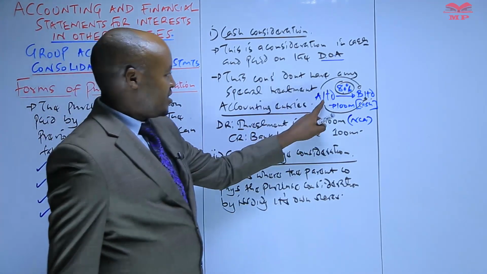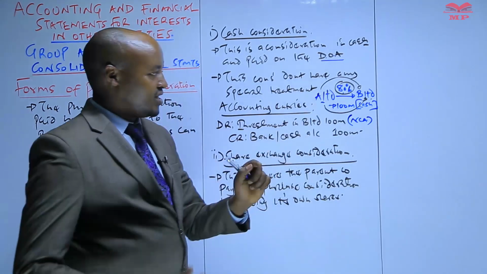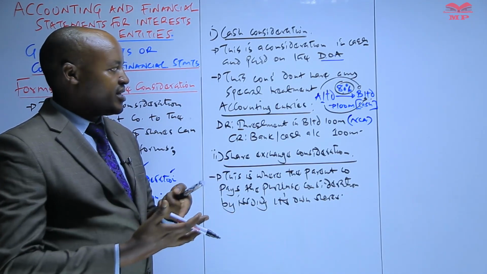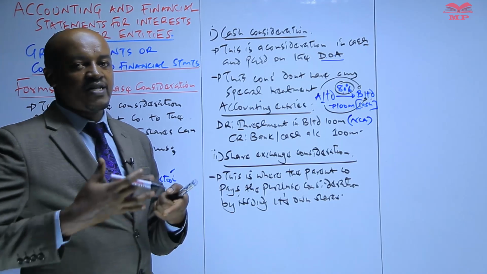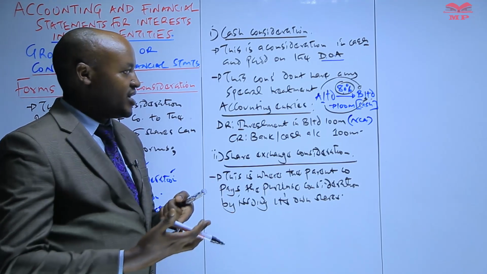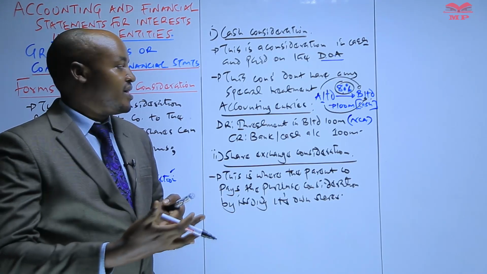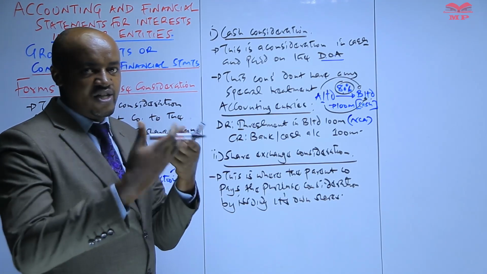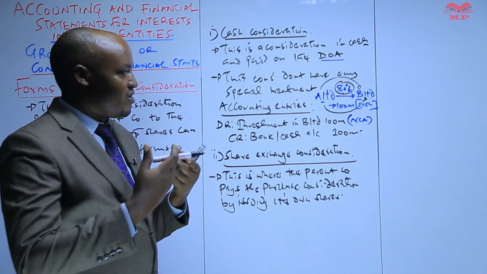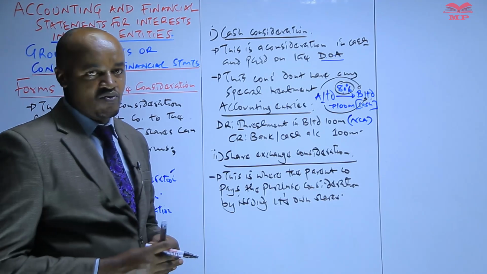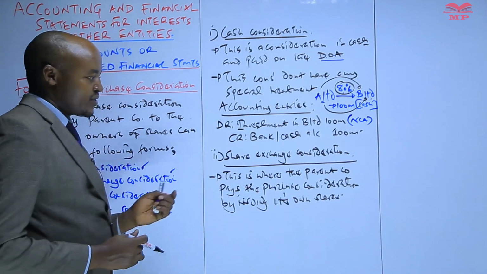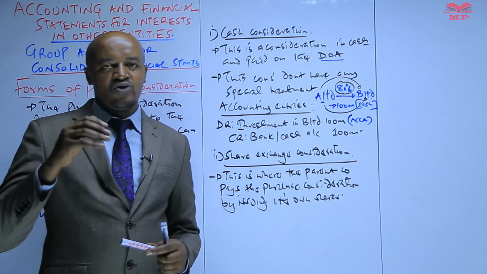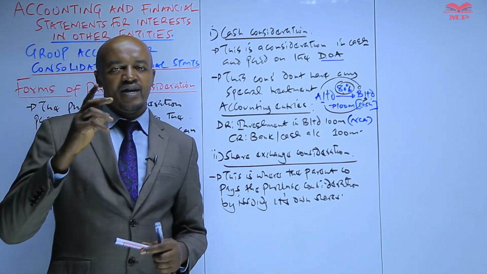So the parent company, for example, will acquire 80% of the shares issued by B Limited, and then those shareholders of B Limited who have accepted to sell their shares to A will be compensated by A, paid by A issuing its own shares to the previous owners of the shares which have been acquired in the subsidiary.